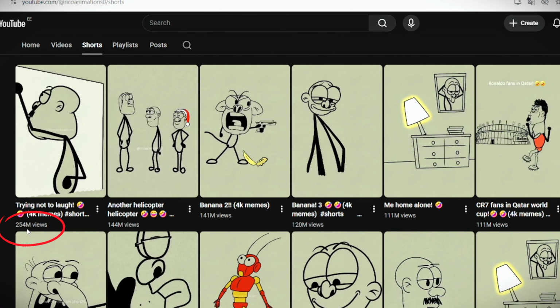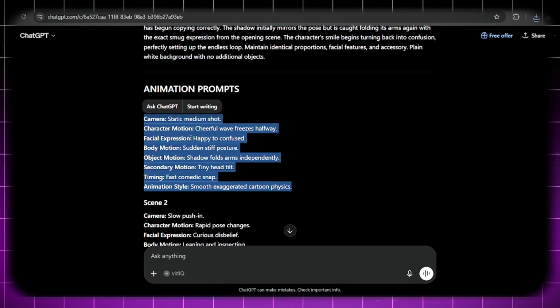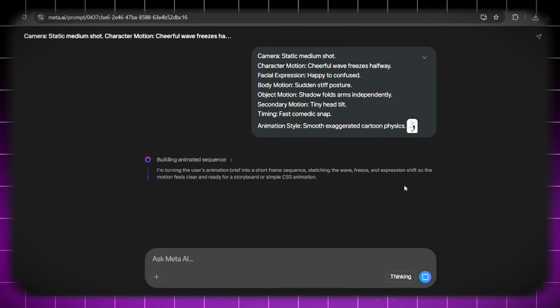Paste it into ChatGPT. It instantly generates everything you need: a complete story, image prompts, animation prompts, sound effects, and background music. Now generate all 6 images inside ChatGPT. Next, open Meta AI. Upload the first image, paste animation prompt 1, and click Generate. Repeat the same process for every remaining scene.